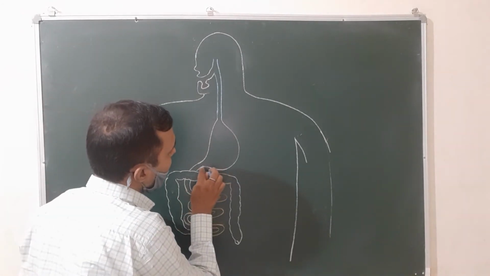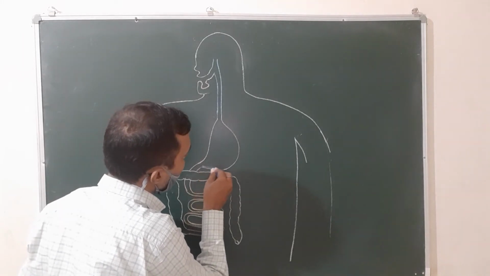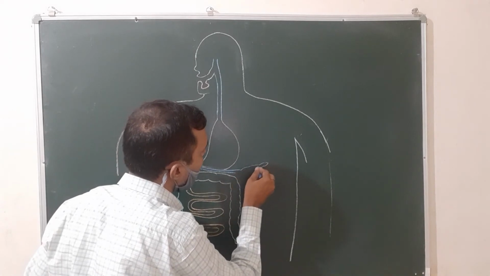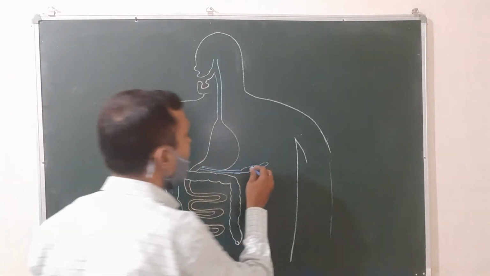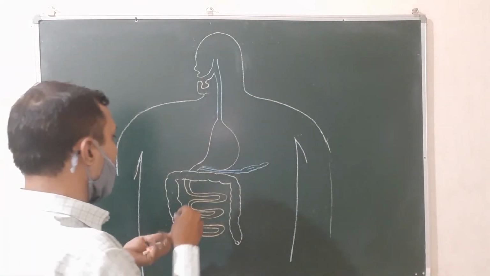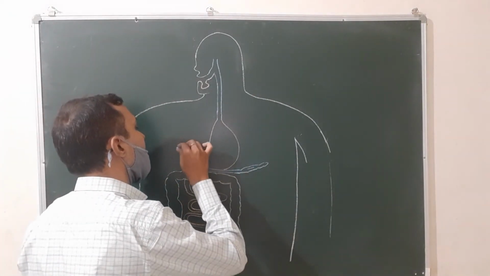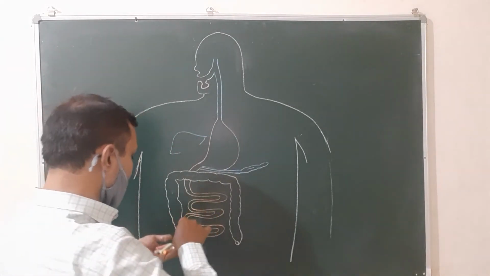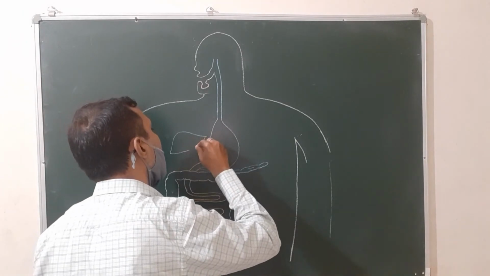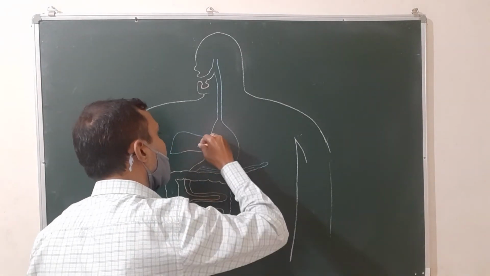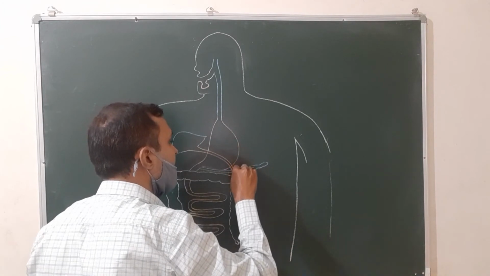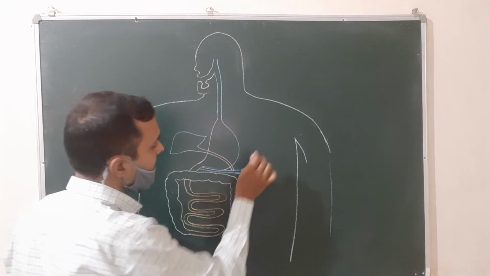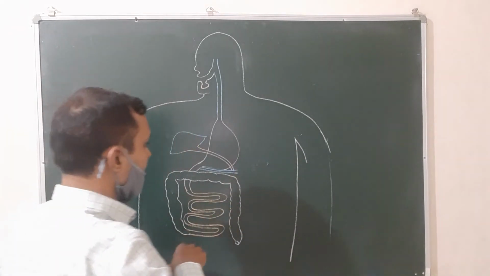Now let us see some associated glands. Here you will attach the pancreas. The pancreas opens here. This is the pancreas, and here there is the liver. Both the pancreas and liver open into the small intestine with the help of the hepatopancreatic duct.